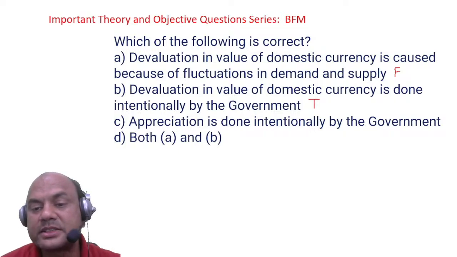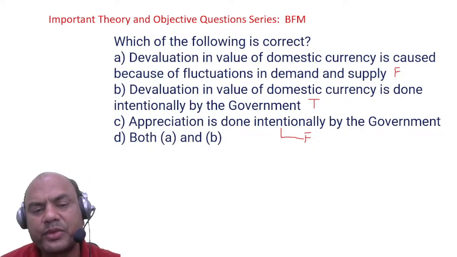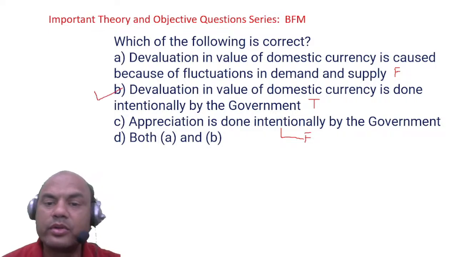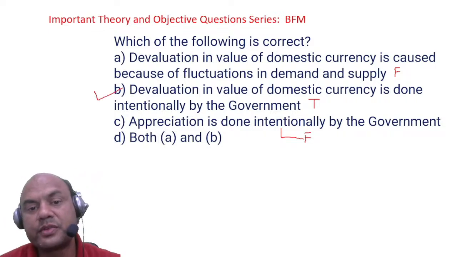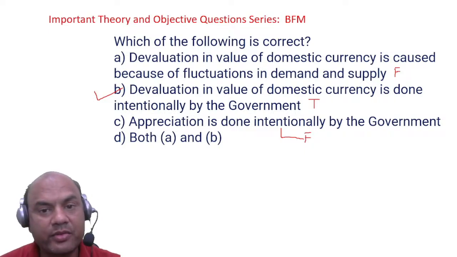Appreciation is done intentionally by the government. Appreciation is done by the market forces. So this is false. Both A and B, that is obviously false. Okay, so the answer is B, only B. Okay, which of the following is correct? Only B. Only B is correct. Got it, everyone?